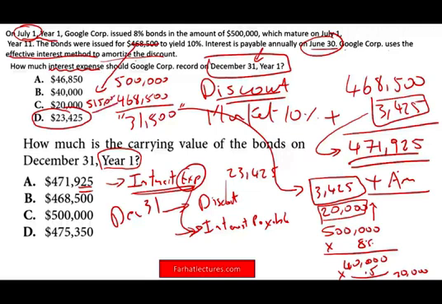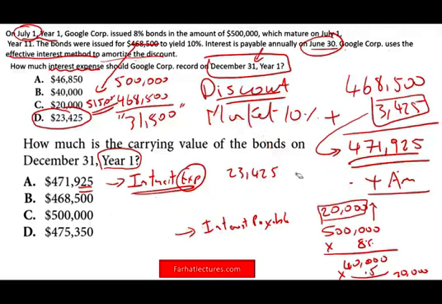In other words, we had 15,000 of premium. Then when we compute the cash amount, the interest expense will be lower. Let's assume we amortized 1,000. Therefore, we debit premium 1,000 and interest expense will be 19,000.